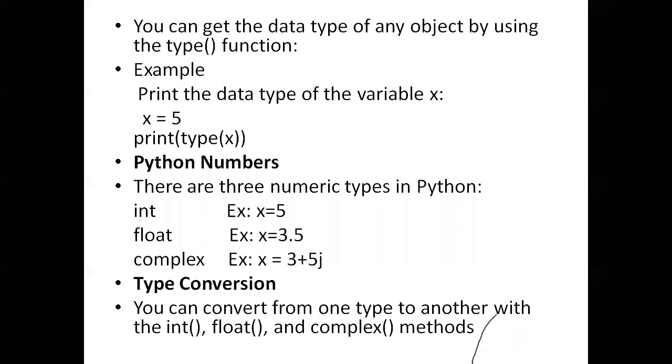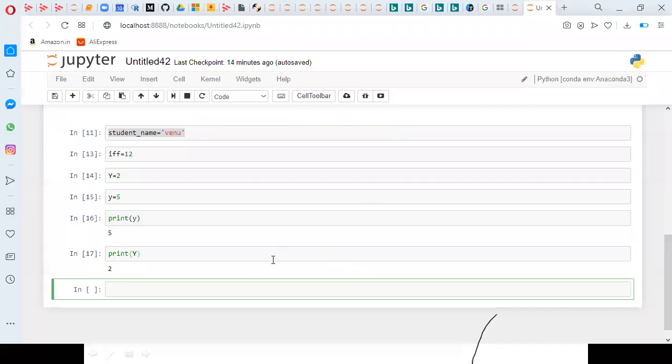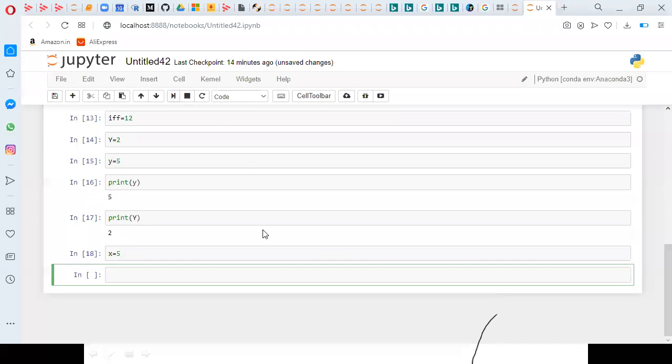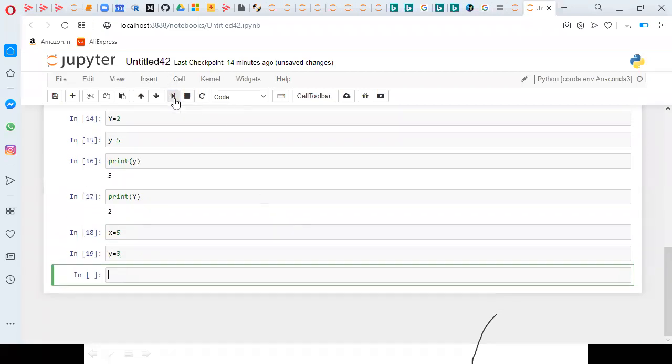So we have a small example on this. For example, x equal to 5 and y equal to 3. Now I have x and y in hand. Both are integer types.